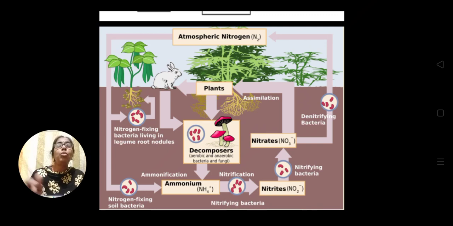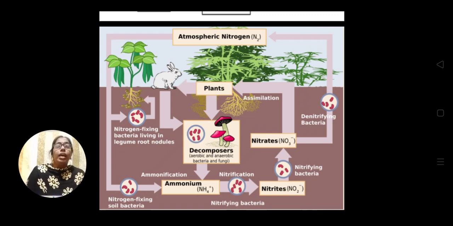There is a line going to the lower side of this slide, where the nitrogen fixing bacteria are fixing the nitrogen in the soil. So there is a group of bacteria which fix the nitrogen in the plant itself, in the root nodule of the legume, and another group of bacteria which fix the nitrogen in the soil.